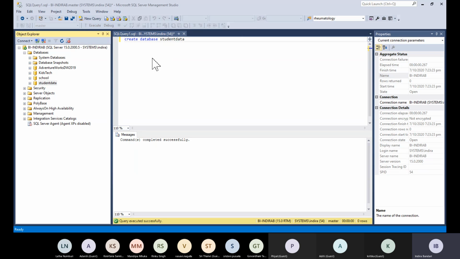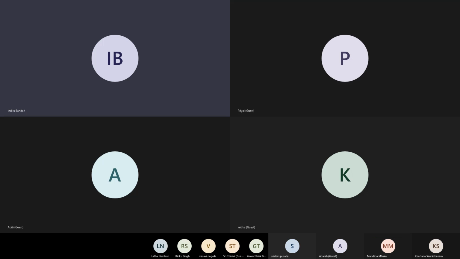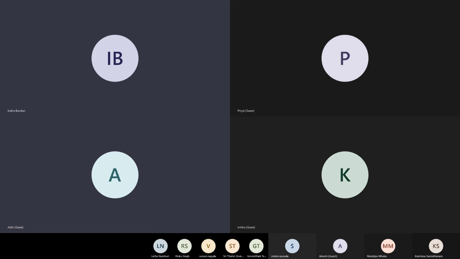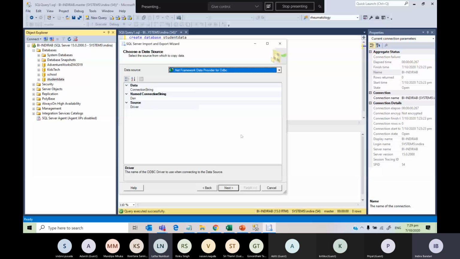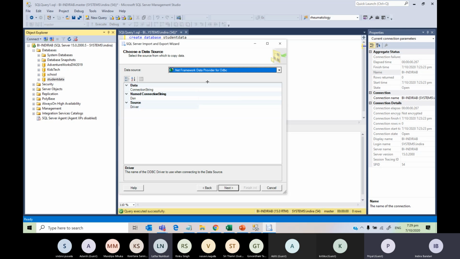Can anyone tell me what is our data source? It's not showing on your screen. Okay. Let me try and reshare. I'll share the desktop itself. Okay. Can you all see now? Yes. So are you all in here? Yes. Choose the data source. Okay, now what exactly are we doing? We are trying to get the data that I sent you in the CSV file into this database.